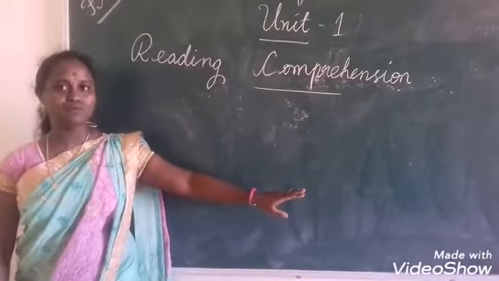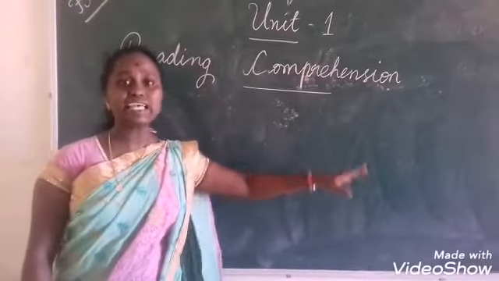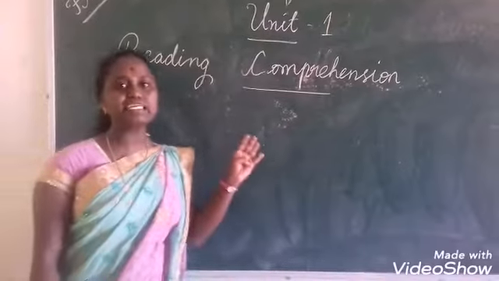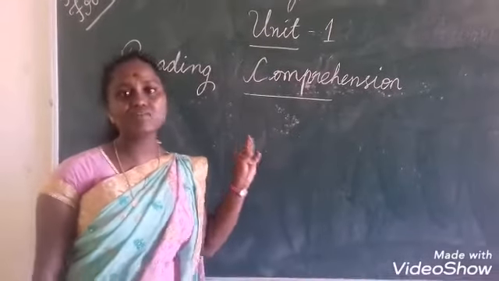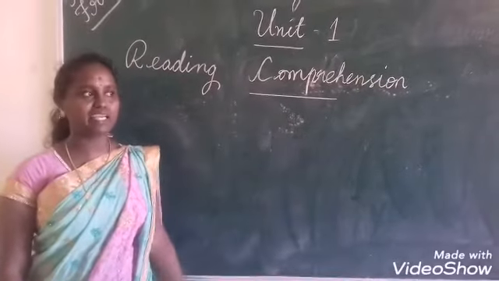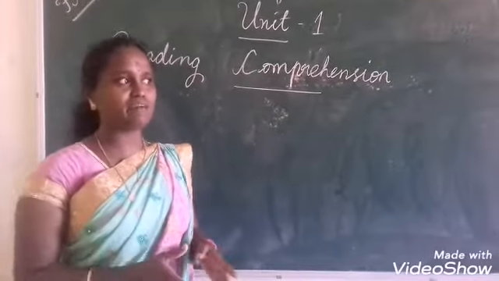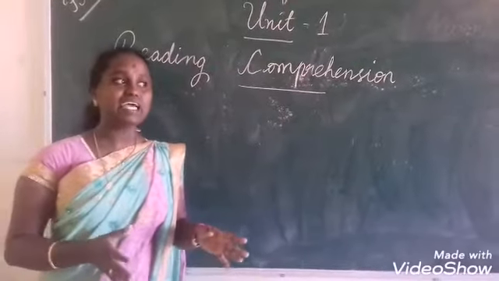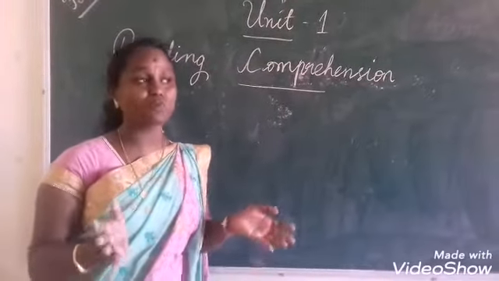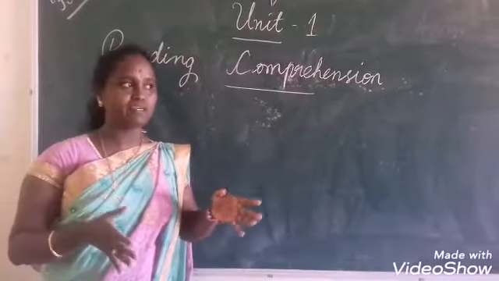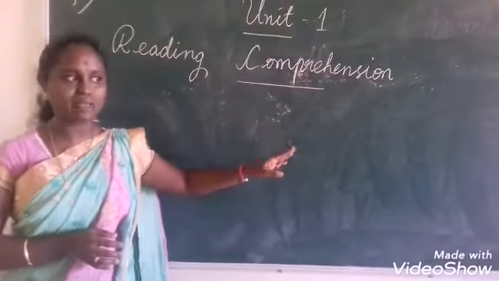You have to divide the sequence of events in a story into 3 parts. The first is the beginning part, the second is the middle part, and the last is the end part. In the beginning part, you have to see who the characters are and what the setting is. Setting in the sense, the place.